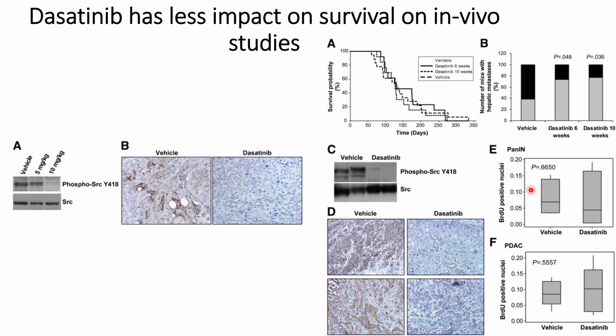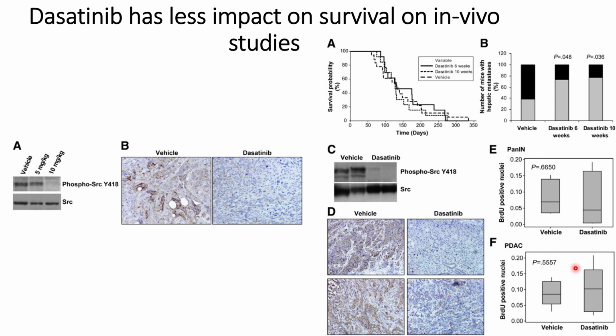In panel E, they show the result for PanIN, the early pancreatic cancer stage, and in panel F, they show the results for the late stage pancreatic cancer.